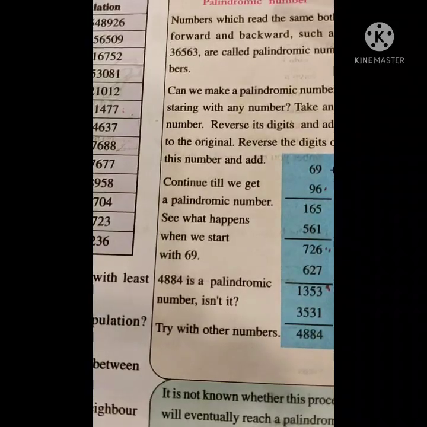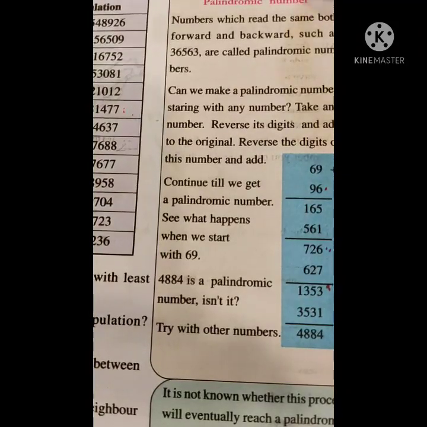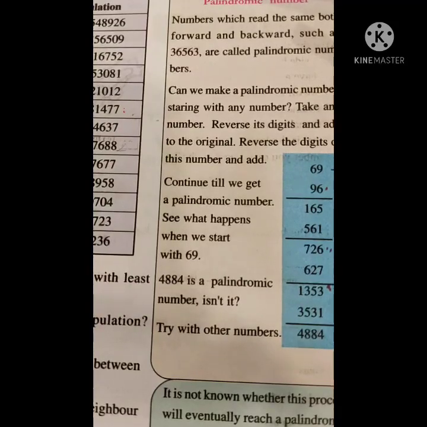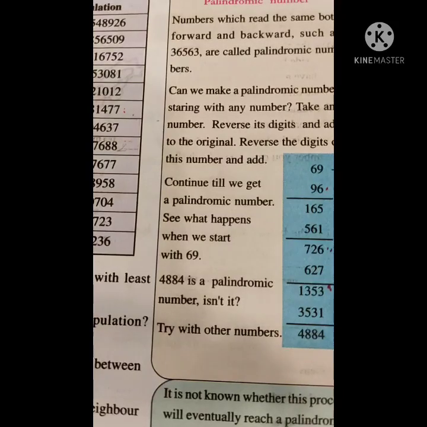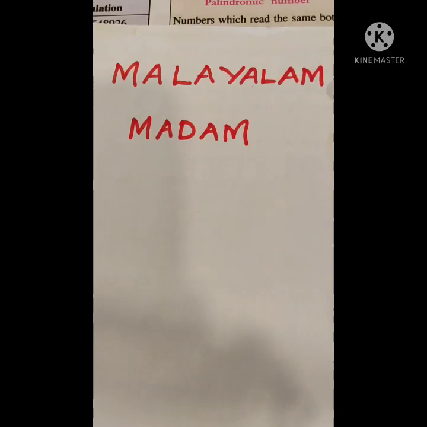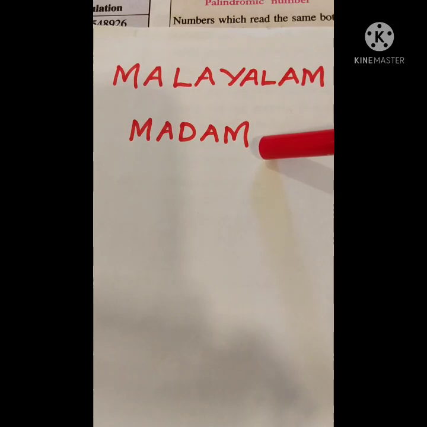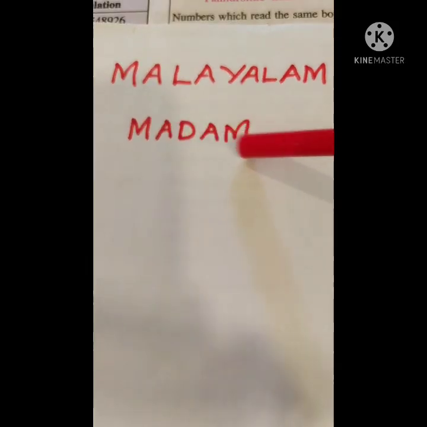Now let us discuss palindromic numbers. Children, have you heard the word palindromic? I think you are familiar with the palindromic word. Can you say one example for a palindromic word? Look at this word, Malayalam. We can read it the same both forward and backward. We get the word as Malayalam. Then the next word is Madam. We can read it the same both forward and backward.